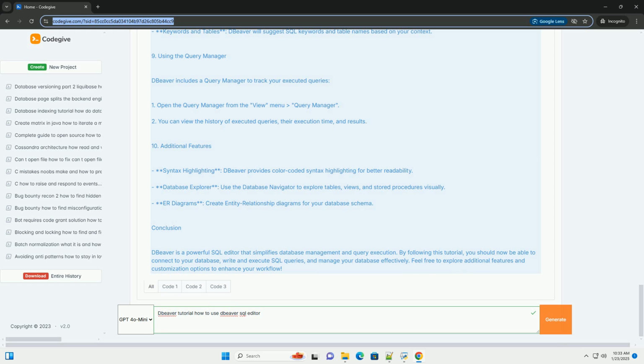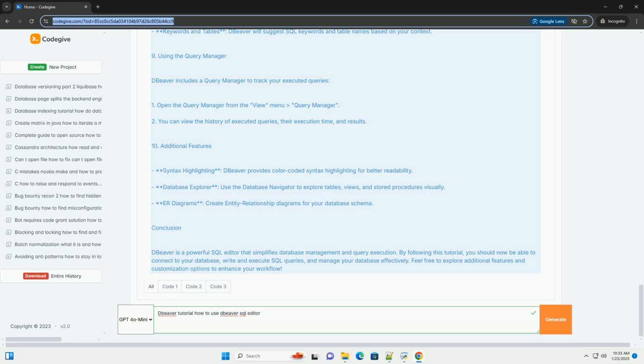2. Setting up a database connection. 1. Launch DBeaver. Open the DBeaver application. 2. Create a new connection. Click on the Database menu and select New Database Connection. Choose your database type, for example MySQL, PostgreSQL. Click Next. Enter your connection details: host, port, database name, username, password. Test the connection to ensure everything is correct and click Finish.